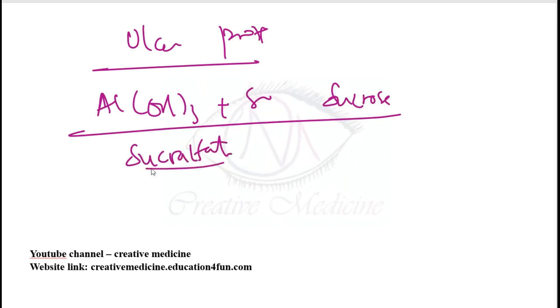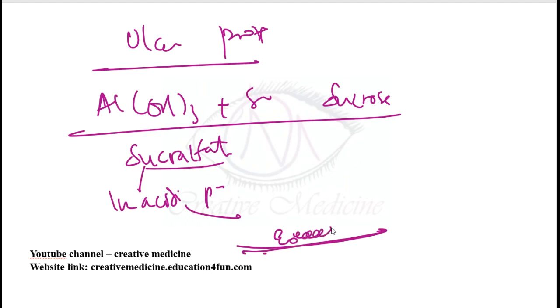What does this sucralfate do? In acidic pH, sucralfate undergoes polymerization and forms a sticky gel that adheres to the base of the ulcer. It forms a barrier against acid and pepsin. Sucralfate also increases mucin production, bicarbonate secretion and prostaglandin secretion.